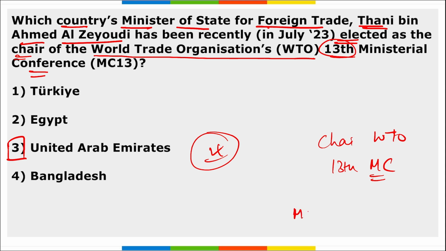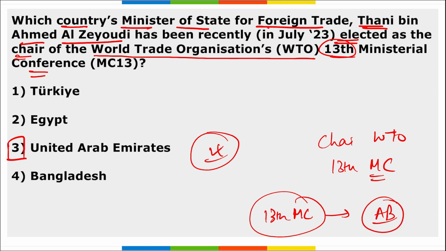Where will the 13th edition of this Ministerial Conference be held? It will be held at the Abu Dhabi National Exhibition Center in the UAE, and this will be in the year 2024, in the month of February.